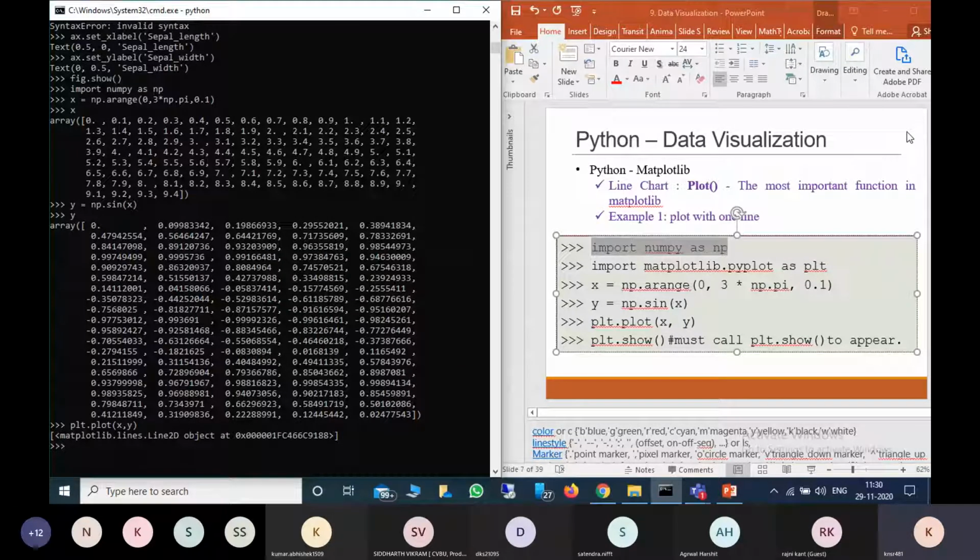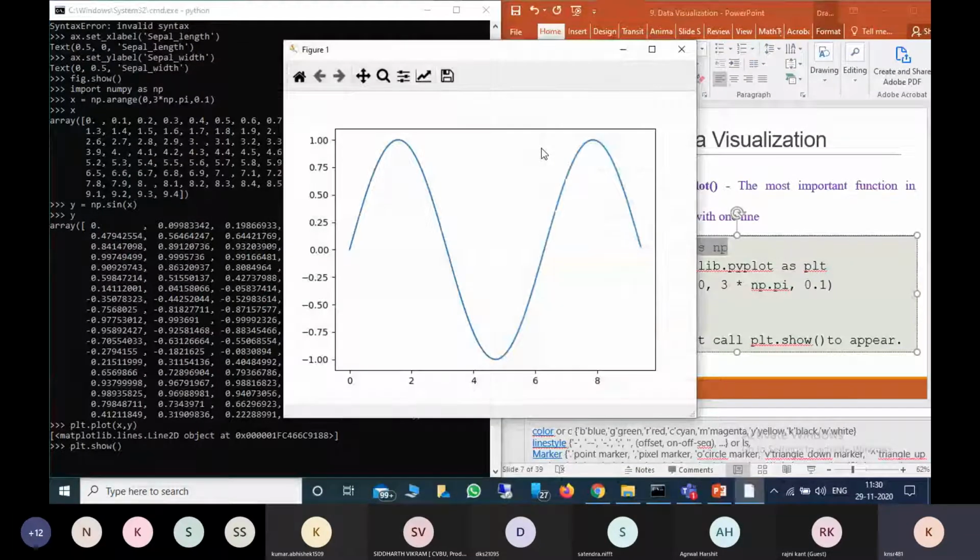After that I want to show the figure with plt.show. If you want to see the figure, you definitely have to call plt.show. Earlier we could use figure.show. So you have to call the show function, otherwise it won't display. This is how the sine function looks. This is the line chart. Is it clear, everyone? That is how you can create a line chart.